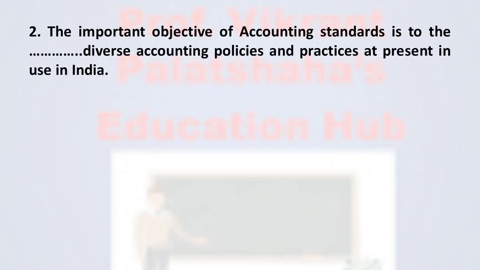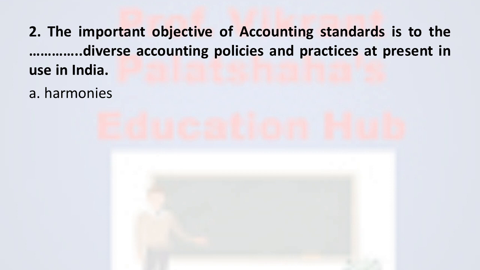Question number 2. The important objective of accounting standards is to the dash dash diverse accounting policies and practices at present in use in India.